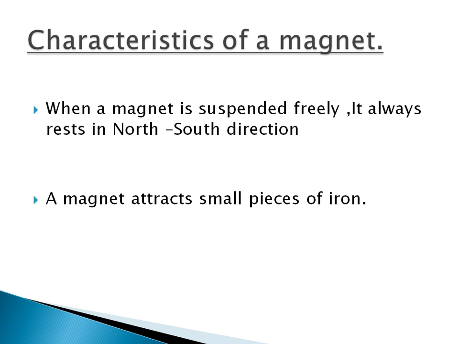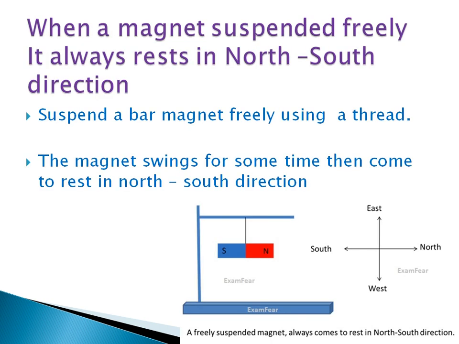And the second characteristic of a magnet is that the magnet attracts small pieces of iron. The details of these 2 points we are going to discuss in the next slide. Let us discuss the first point. When a magnet is suspended freely, it always rests in the north-south direction. So the first characteristic of a magnet is that when a magnet is suspended freely, it always rests in the north-south direction.